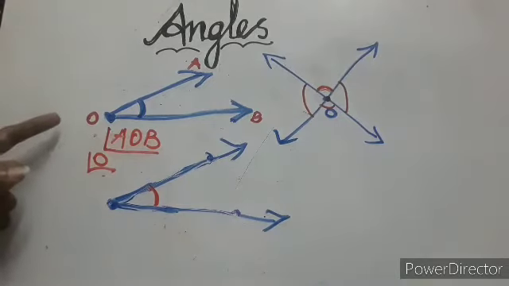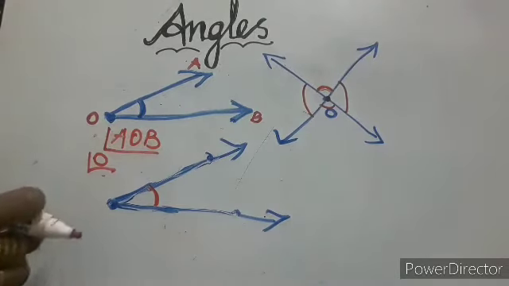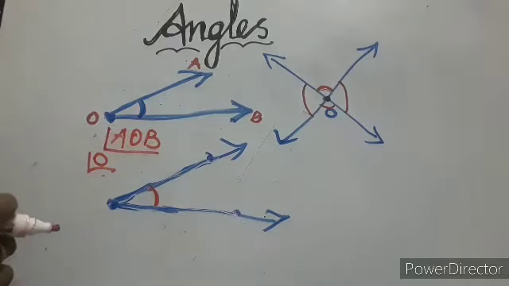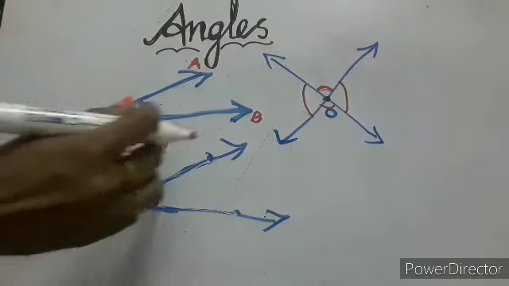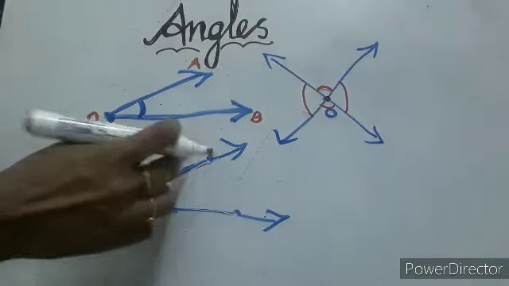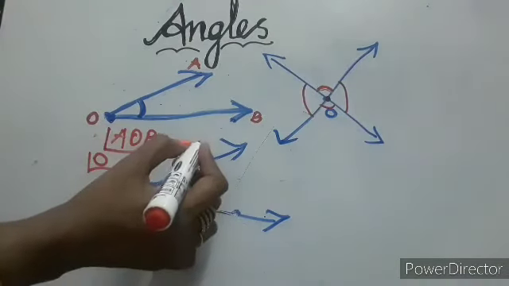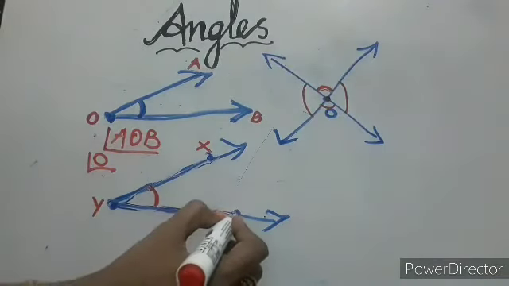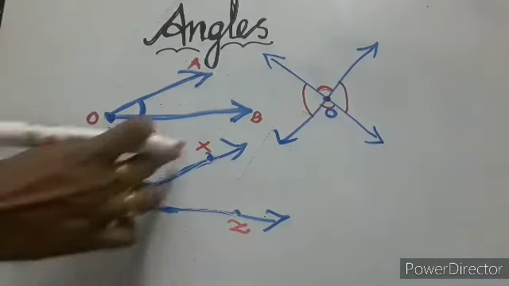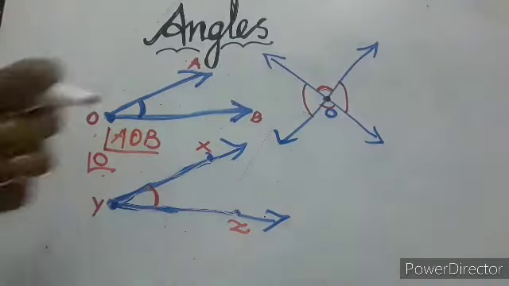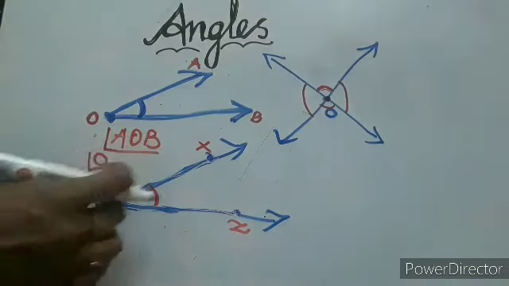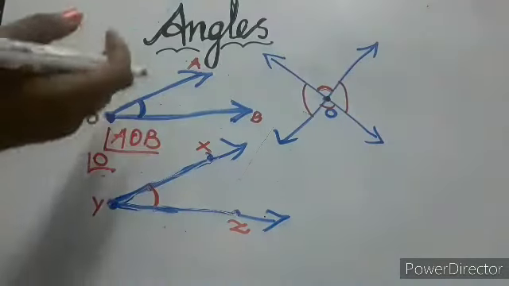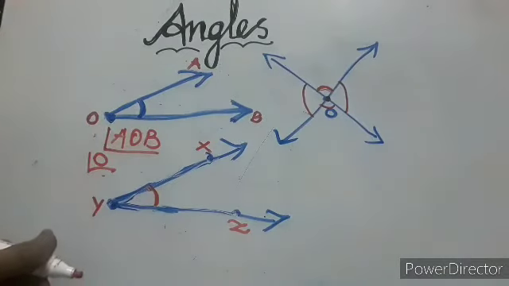Is it clear, children? Okay, I will tell you one more example with this one. First, you have to write the name of the line segments. So here we write this X and then Y. This is Z. Okay, X, Y and Z. Any alphabets you can keep for the names here.